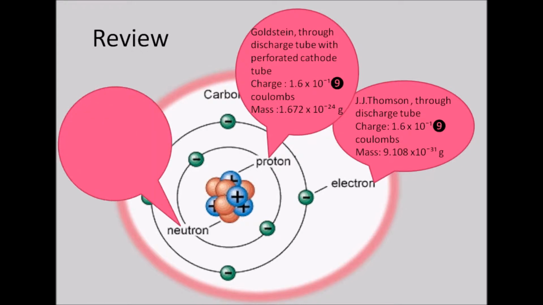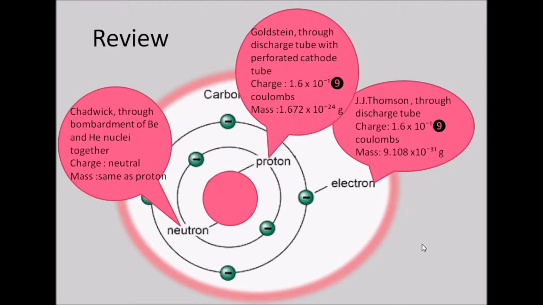We also learned about the discovery of neutron, where James Chadwick discovered the neutron by bombardment of beryllium with helium nuclei. The charge he found was neutral, that is, the neutron has no charge, and the mass was the same as the proton, that is 1.672 into 10 to the power minus 24 grams.